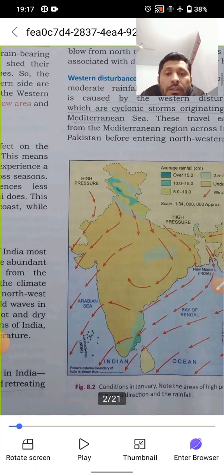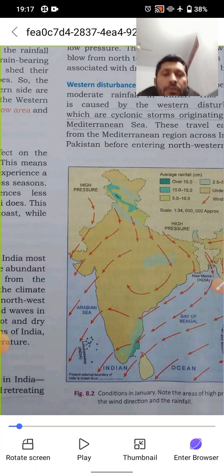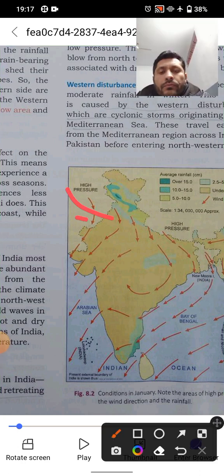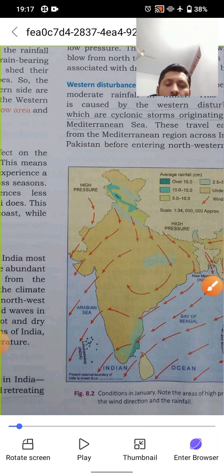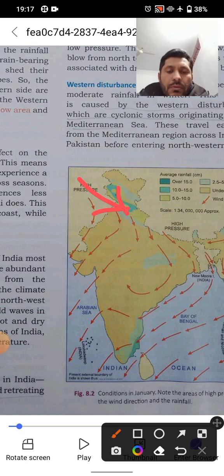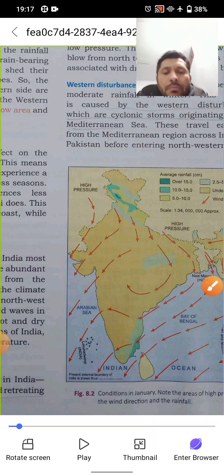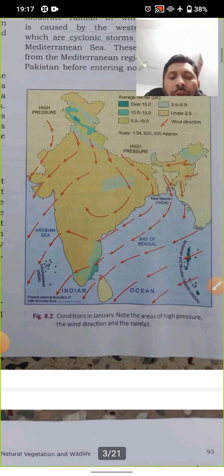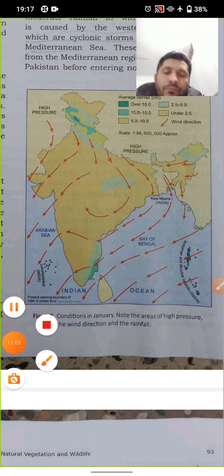So that is what we can say. From here it enters, as I have shown with the arrow, it enters India from the Punjab portion. Once again, this is Punjab and the arrow is showing the entry of the western disturbances that are coming from the Mediterranean Ocean. So figure 8.2 is showing the condition in January. Note the areas of high pressure, the wind direction and the rainfall. So all this is taking place in this month or winter season.